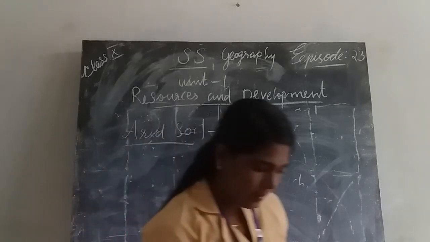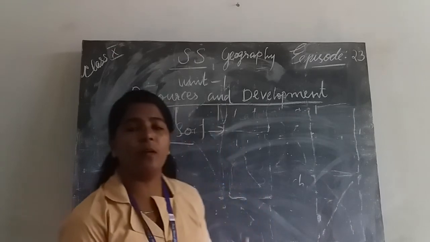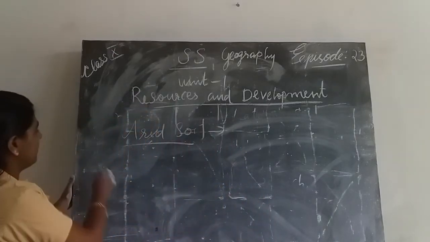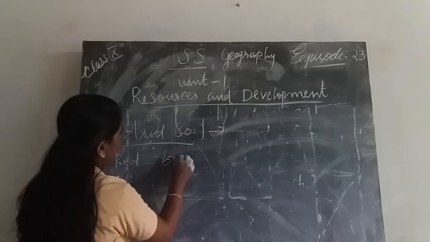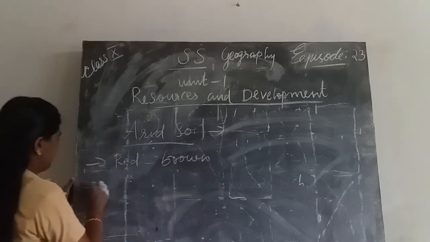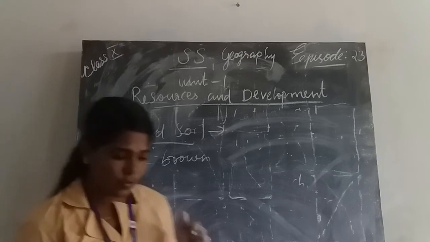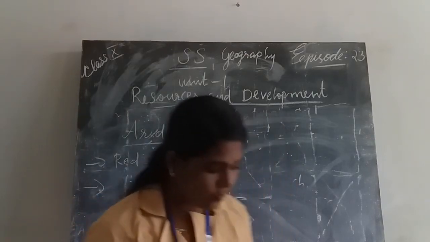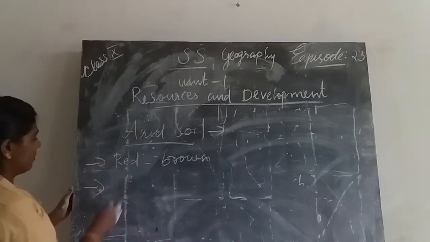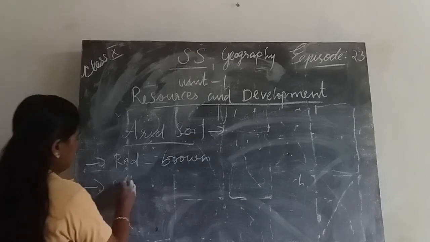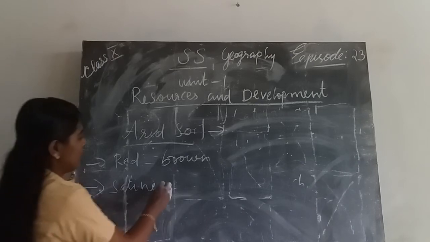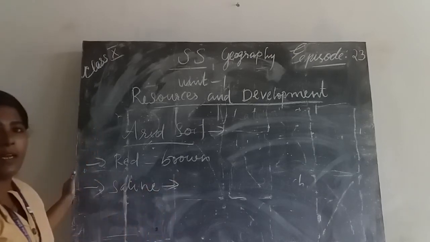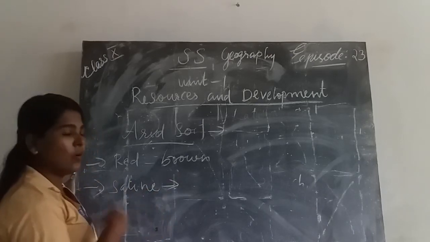Then arid soil ranges from red to brown color. Then another important feature is that the salt content of the soil is very high. We can see saline content, so by evaporating this saline water we can produce salt.